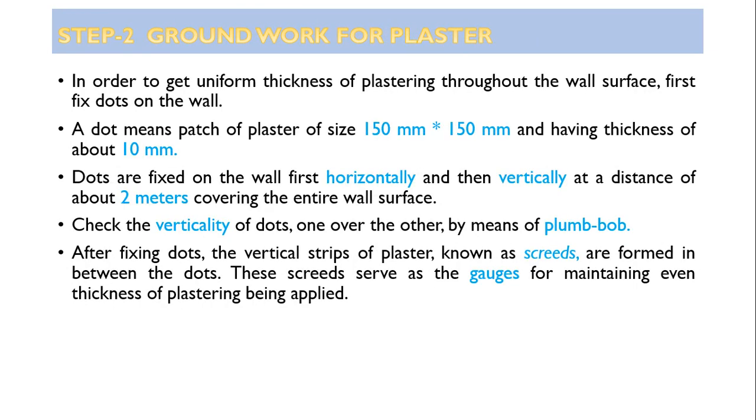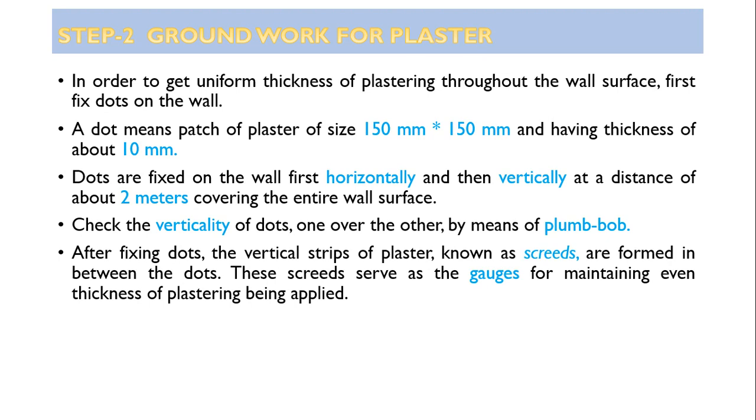The next, second step, is called groundwork for plaster. What is meant by groundwork? In order to get uniform thickness of plastering throughout the wall surface, first fix dots on the walls. This means to carry out the plastering in line and level.